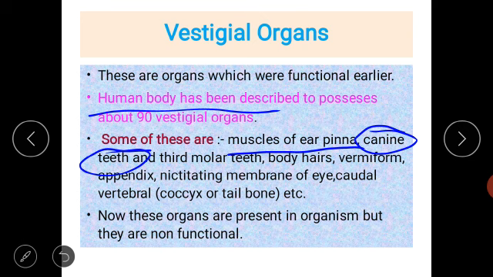And the last, the tailbone, also called the coccyx. This bone is inactive, and we don't use this tailbone for any purpose. These organs are present in the organism, but they are non-functional.